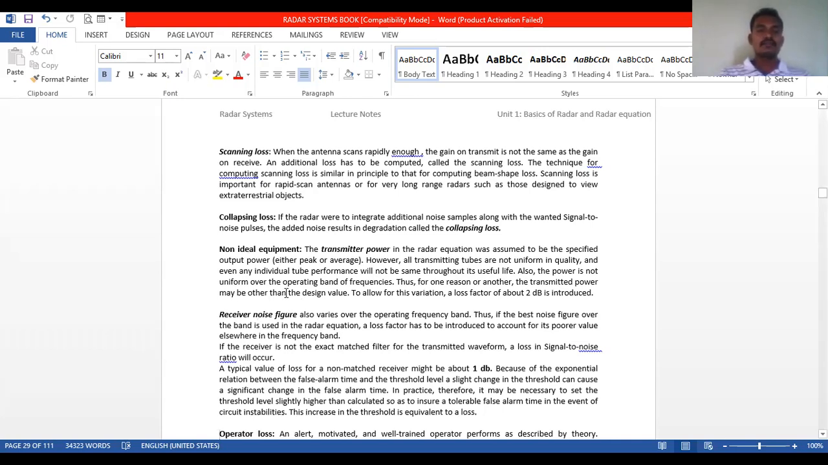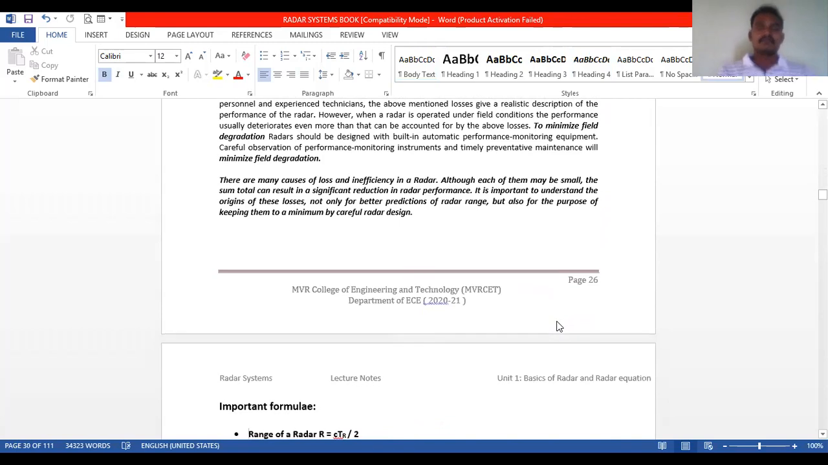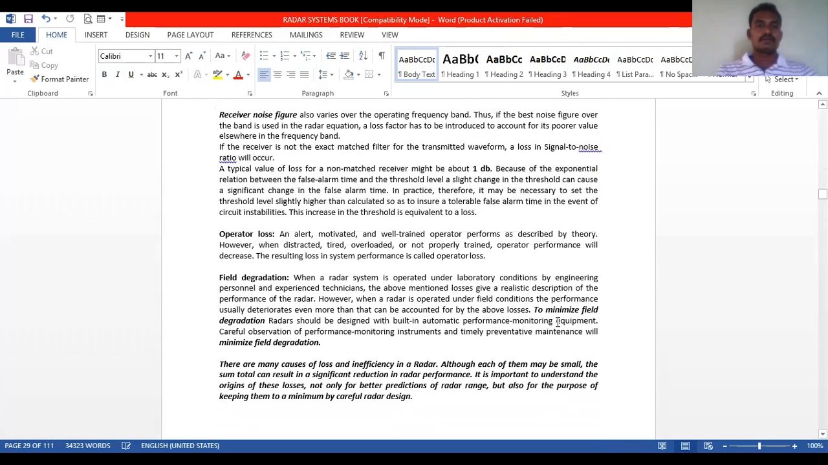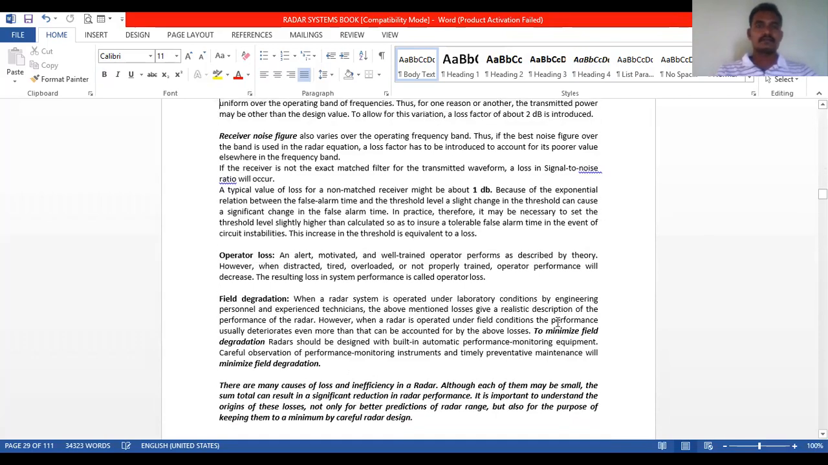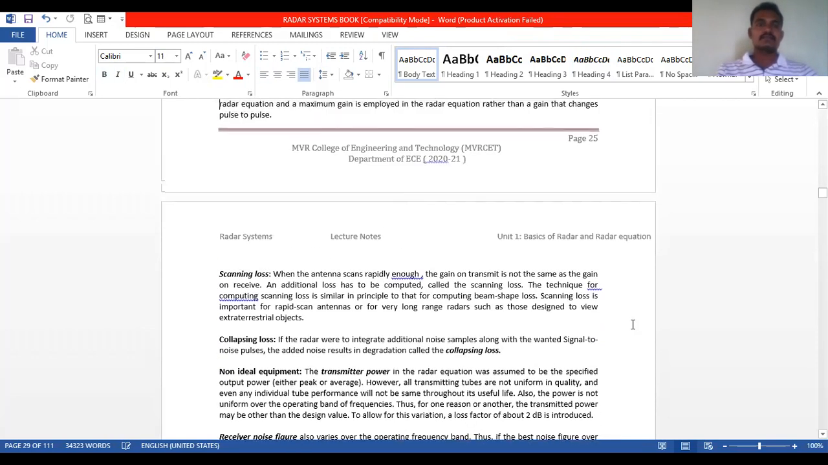Non-ideal equipment. We will discuss these things in the next class. With this, up to receiver noise and collapsing loss, we will stop the session, and in the next class we will discuss the remaining things.